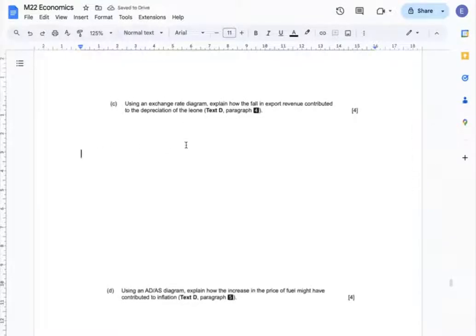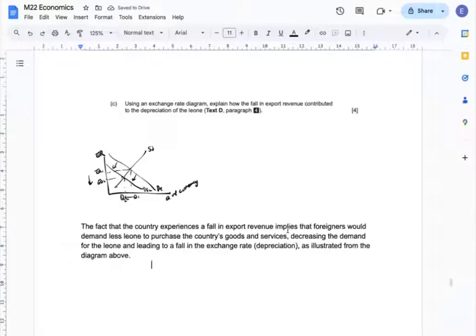Question C. Using an exchange rate diagram, explain how the fall in export revenue contributed to the depreciation of the leone. The fact that the country experiences a fall in export revenue implies that foreigners would demand fewer leones to purchase the country's goods and services, decreasing the demand for the leone and leading to a fall in the exchange rate, as illustrated from the diagram above.